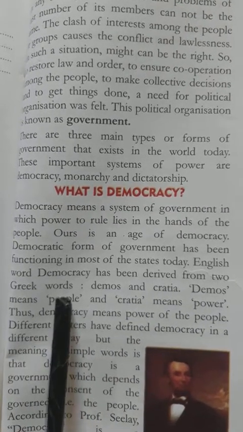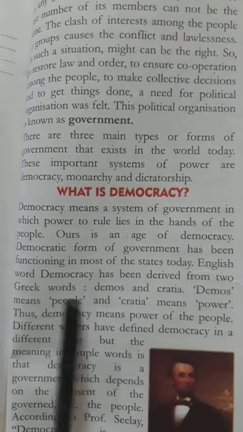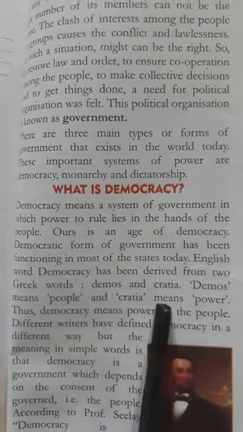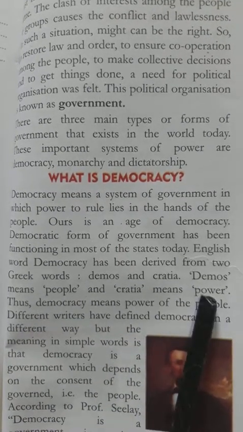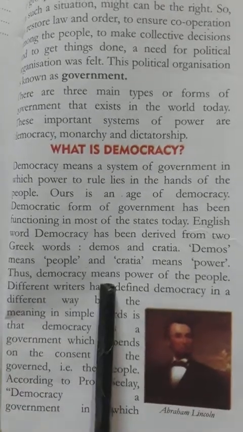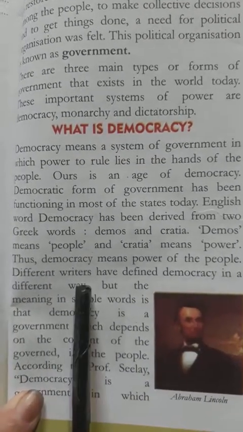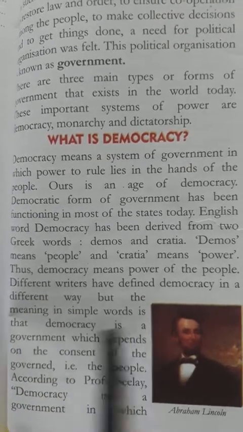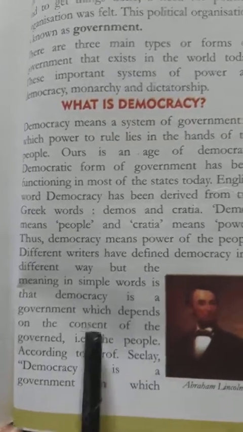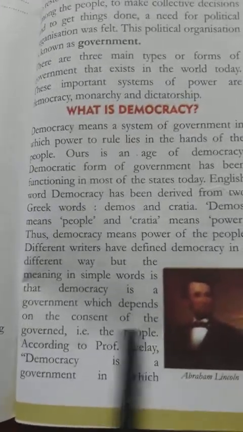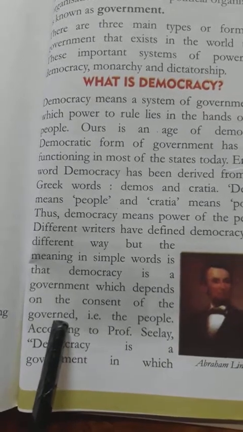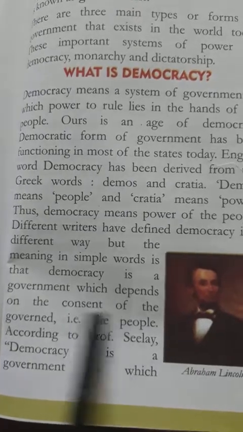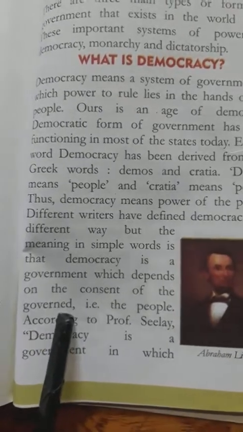The English word democracy has been derived from two Greek words, demos and kratia. Demos means people and kratia means power, that is, people power. Thus, democracy means power of the people. Different writers have defined democracy in different ways, but the meaning in simple words is that democracy is a government which depends on the consent of the governed. Underline this, the simple meaning of democracy.